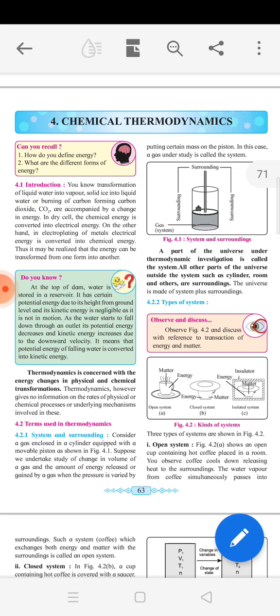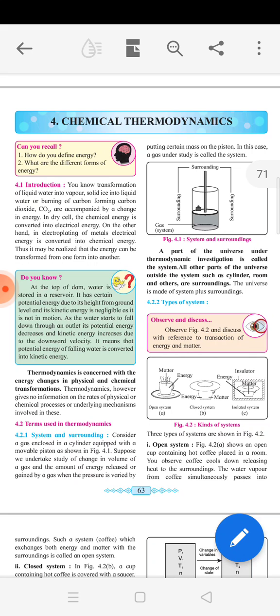So thermodynamics means there is a change in energy from one form into another form, and when this change in energy takes place during a chemical reaction, it is called chemical thermodynamics. Here the examples are given: transformation of liquid water into vapor, then solid ice into liquid.